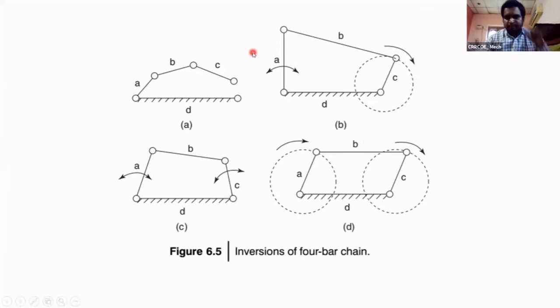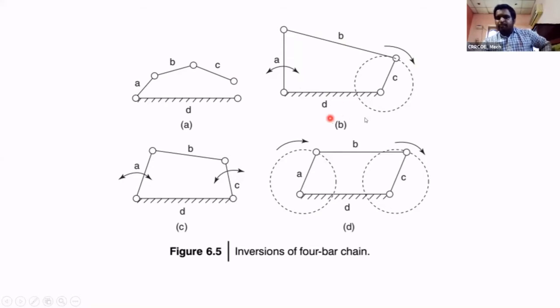See this diagram. We have four links A, B, C, D. Which one is the largest? B is the largest and C is the smallest link. Here B plus C is equal to A plus D, or otherwise B plus C is less than A plus D. Then this four bar mechanism is possible.